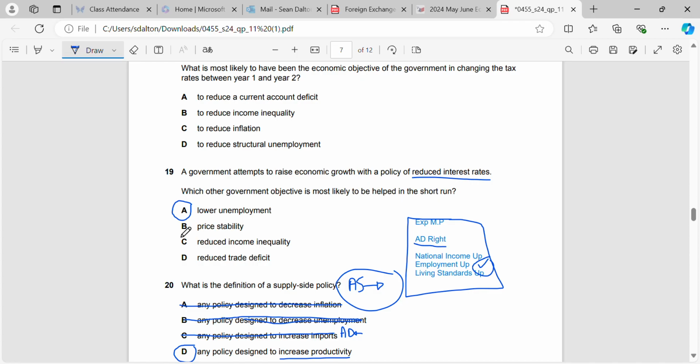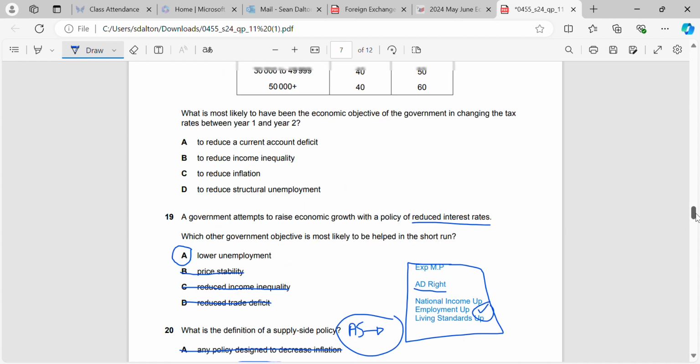So price stability won't happen. Price stability or inflation could happen if we use it. Income inequality, we can see from our other past paper questions, we need to use either progressive taxes or education and training to reduce income inequality. And to reduce a trade deficit, no, that's where we need to put in specific policies on either exports or imports. We want to reduce the amount of imports that we're importing.